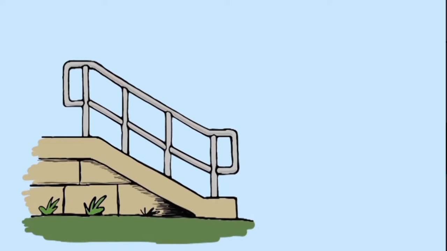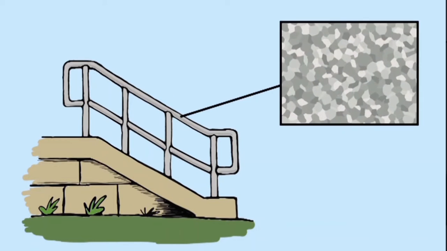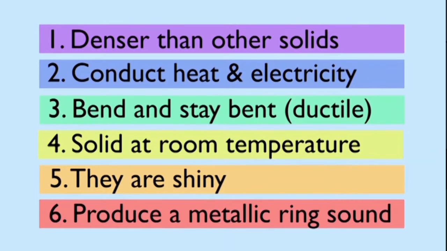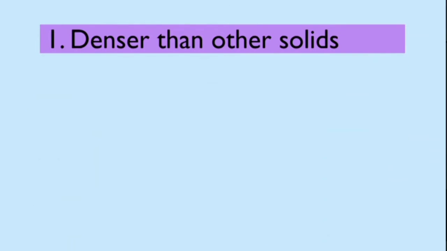Yes, metals are crystalline. Next time you pass a galvanized railing, look carefully to see the crystal grains of zinc on the surface of iron. Now, let's relate the properties of metals to their bonding.